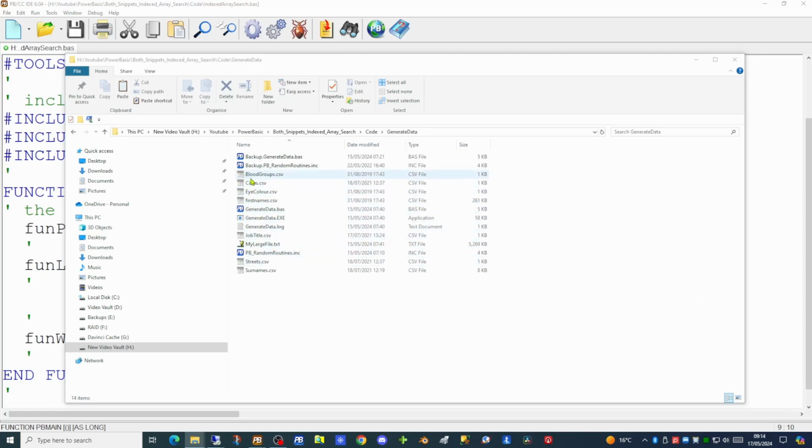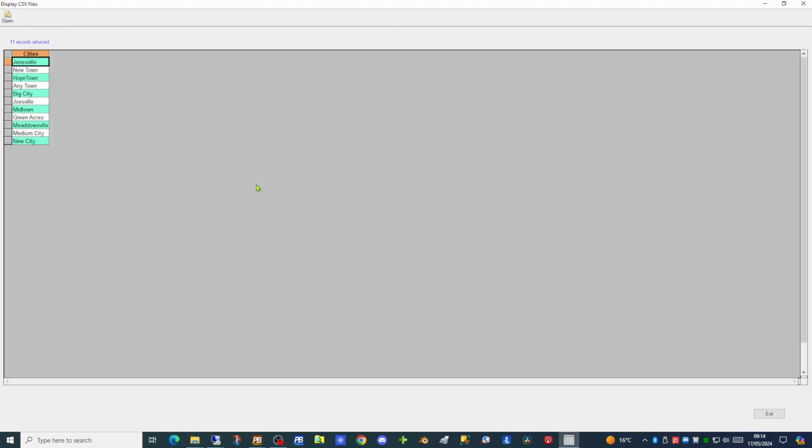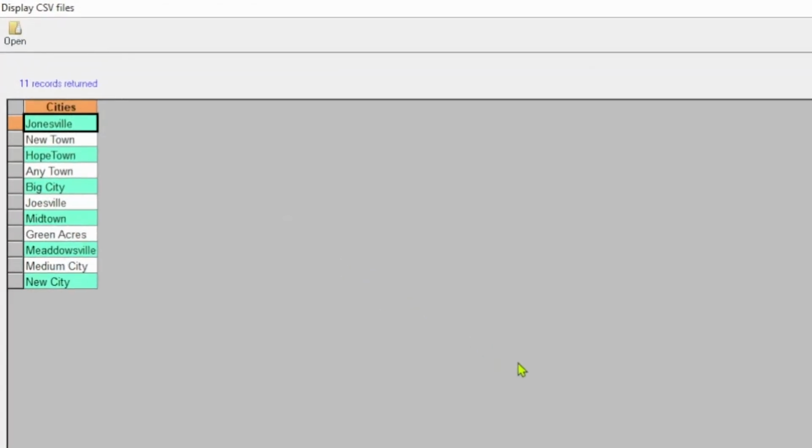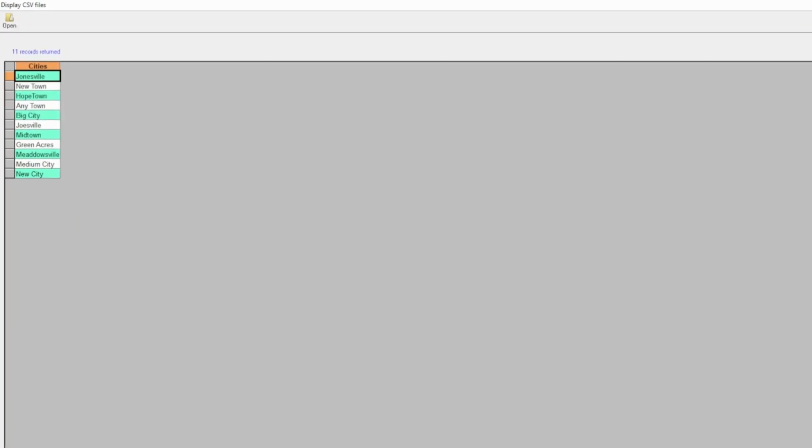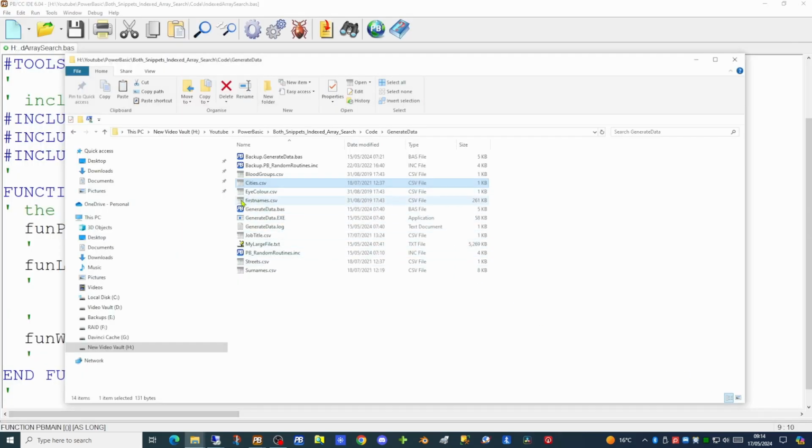For example, cities. The cities file has a selection of fictional cities. This is the seed data we're going to use to generate our random information. It also has first names, surnames, streets, job titles, and so on. You can use this approach to generate raw, anonymized data in any quantity.